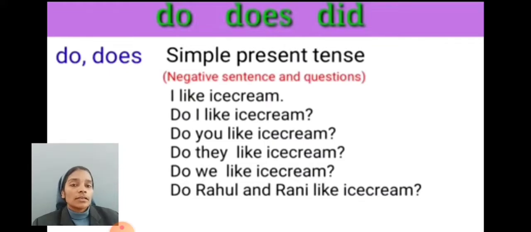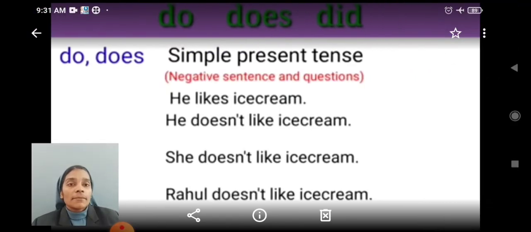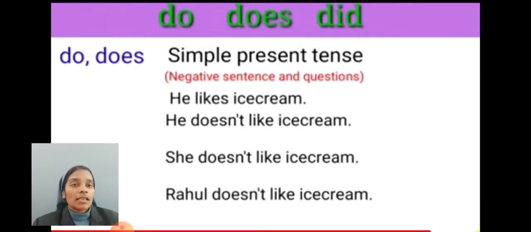So, dear students, next we will see the use of does. He likes ice cream. If the subject is singular, we use does. For example, he does not like ice cream. She does not like ice cream. Rahul does not like ice cream. Here, if the subject is singular, we use does.